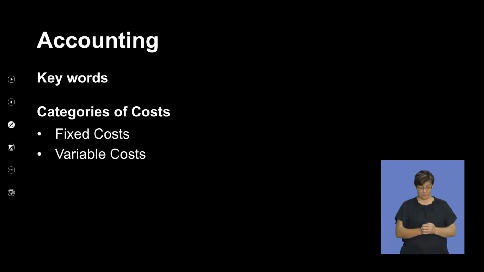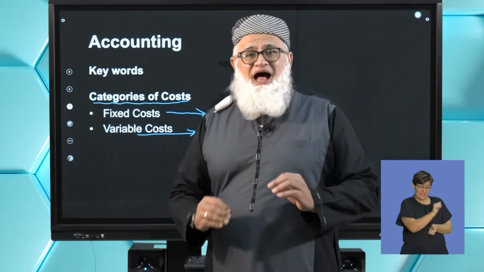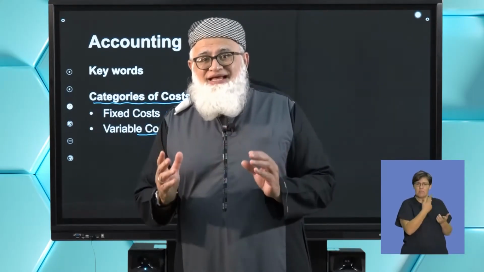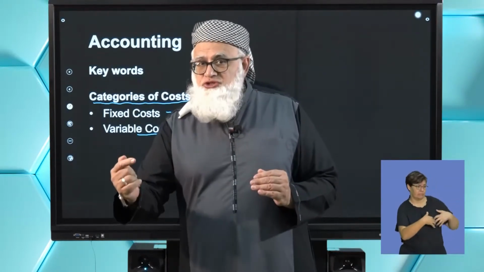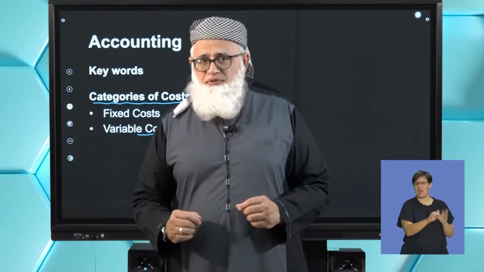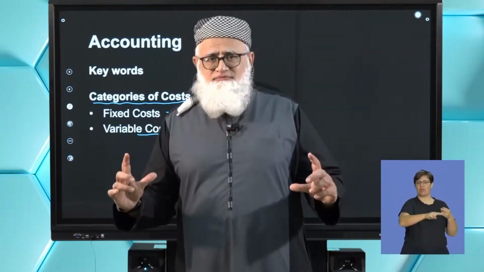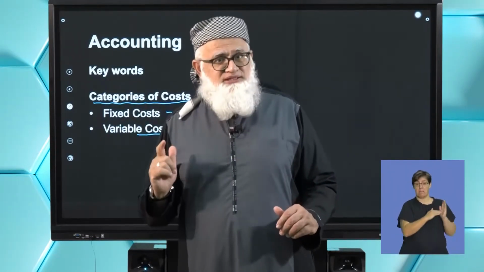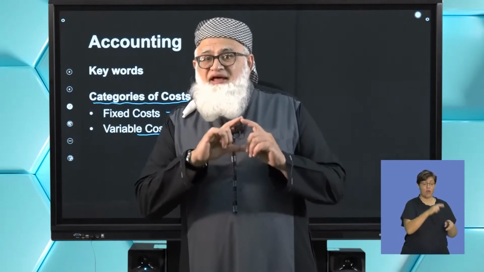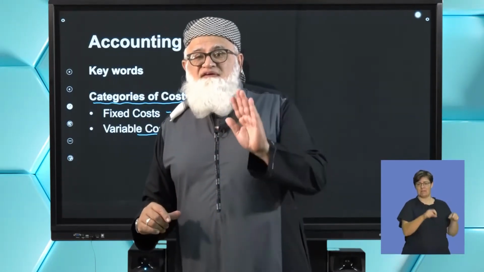Okay, so in other words, let us look at these categories of costs. What do we mean by fixed costs and what do we mean by variable cost? Fixed costs are those costs that remain fixed irrespective of the number of units that you have produced. Let me illustrate by means of an example. Your factory rental, whether you manufacture one product or one million products, will remain fixed. So that would be a fixed cost.